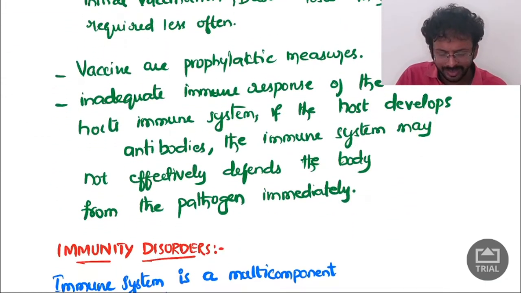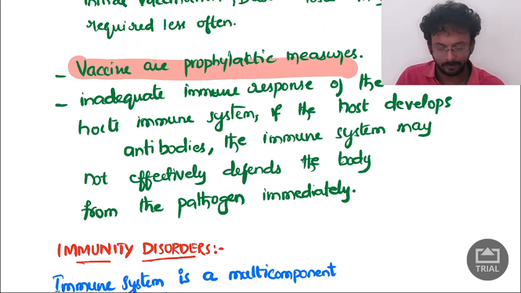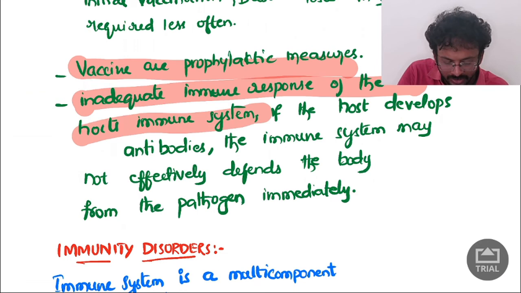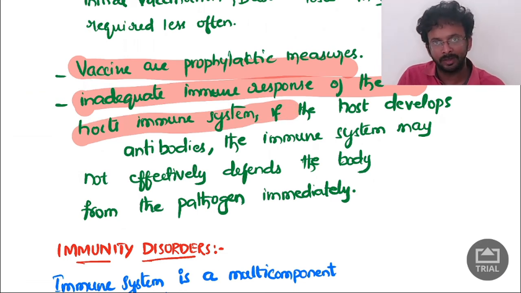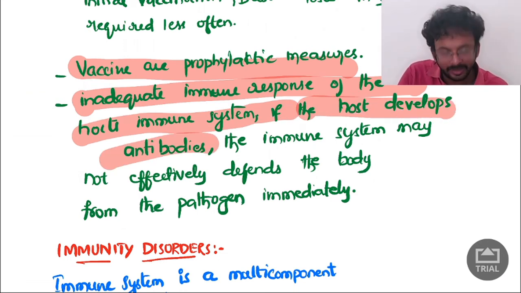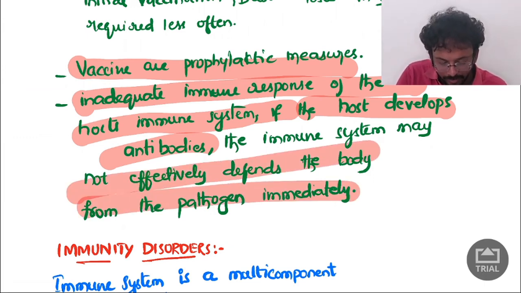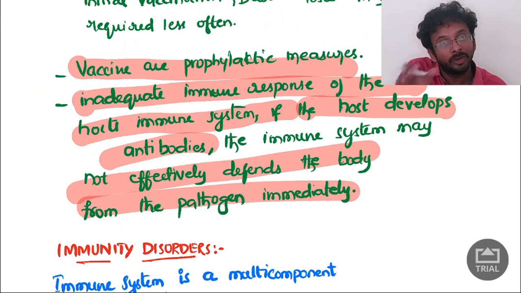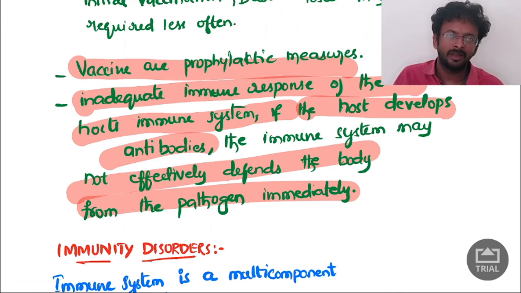What are the uses of these vaccines? Vaccines are prophylactic measures, used when the host immune system gives an inadequate immune response, and the host develops antibodies. The immune system may not effectively defend the body from the pathogen immediately. With this, the topic of immunity is completed.